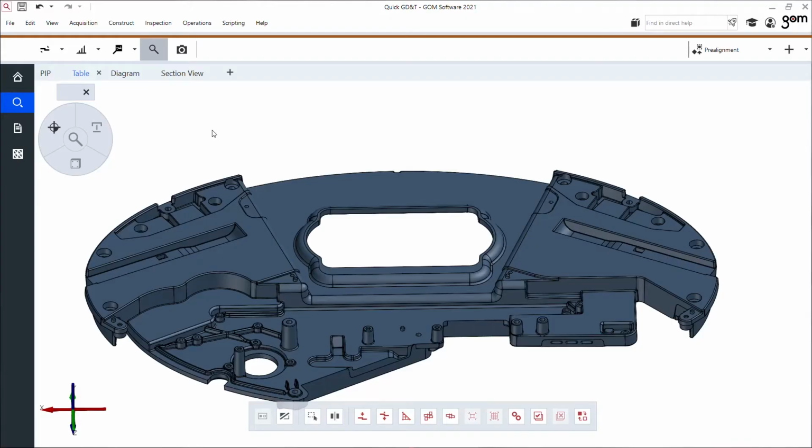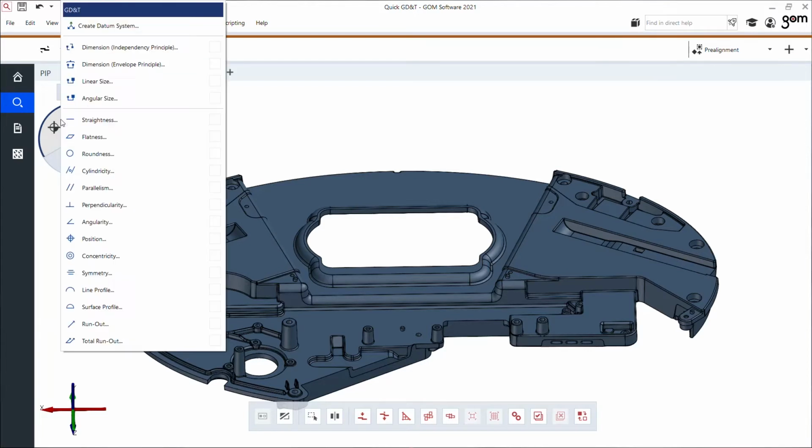To perform the GD&T inspection, I could use here the quick GD&T creation menu. I can create datum systems and any type of GD&T inspection I want to do. Let's start with some flatness.